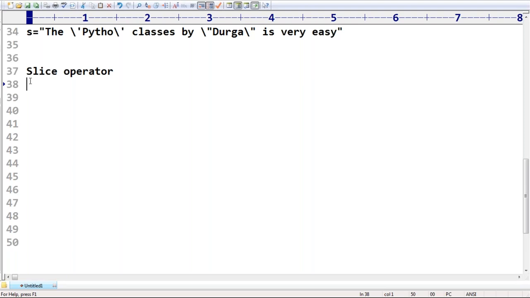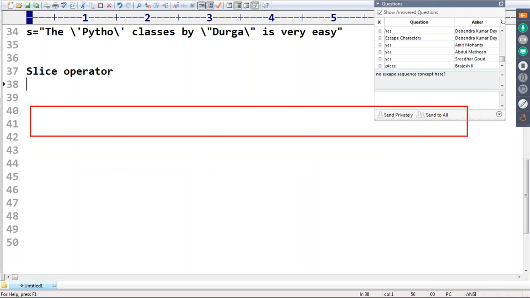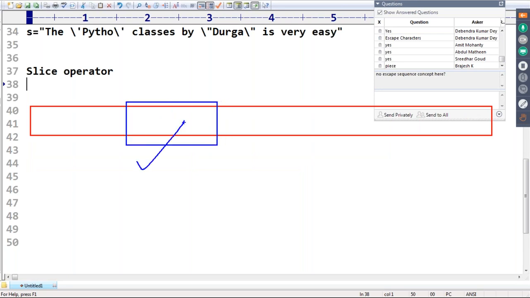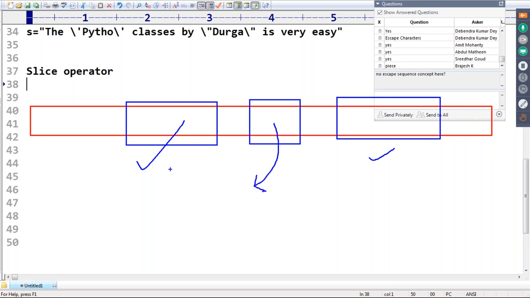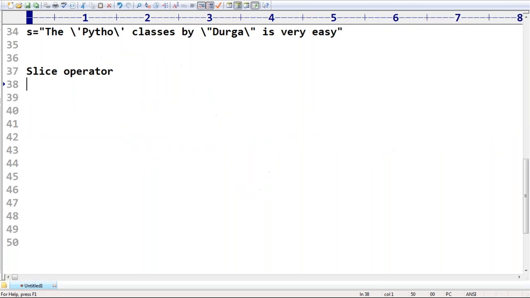Suppose I have one string. This is my string. I want one slice from here to here. This is one piece. I want another slice from here to here. I want one more slice from here to here. So, if you want to get a substring present in the given string, then we go for the slice operator. Slice means one piece in the given string. If you want one piece based on our requirement, then happily we can go for the slice operator. Are you able to understand?